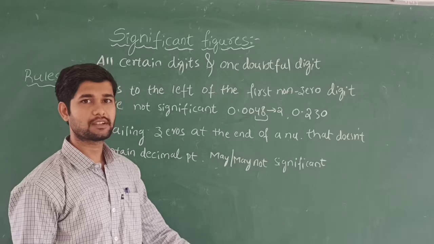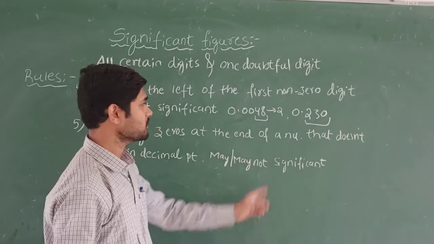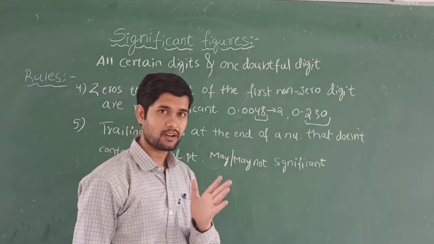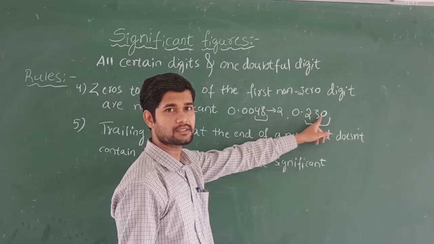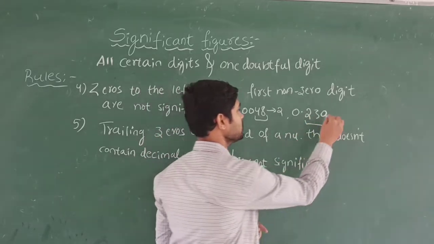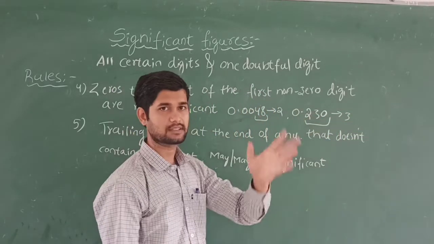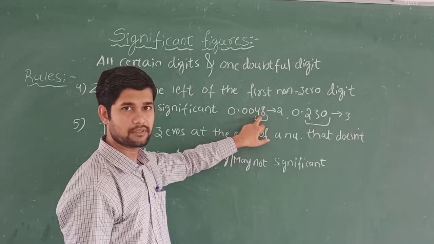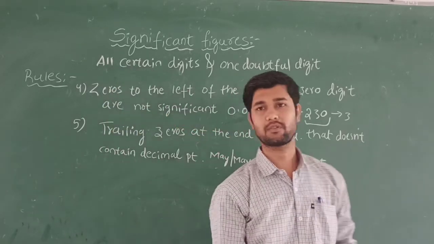0.230. Now I am going to consider these as three significant figures. Why? Because initial zeros are not significant. But here this is not an initial zero. Before this zero, we have written some non-zero digits. That's why it has 3 significant digits, and the initial zeros are not significant, because these are the initial zeros. So that's why we tell it this way.